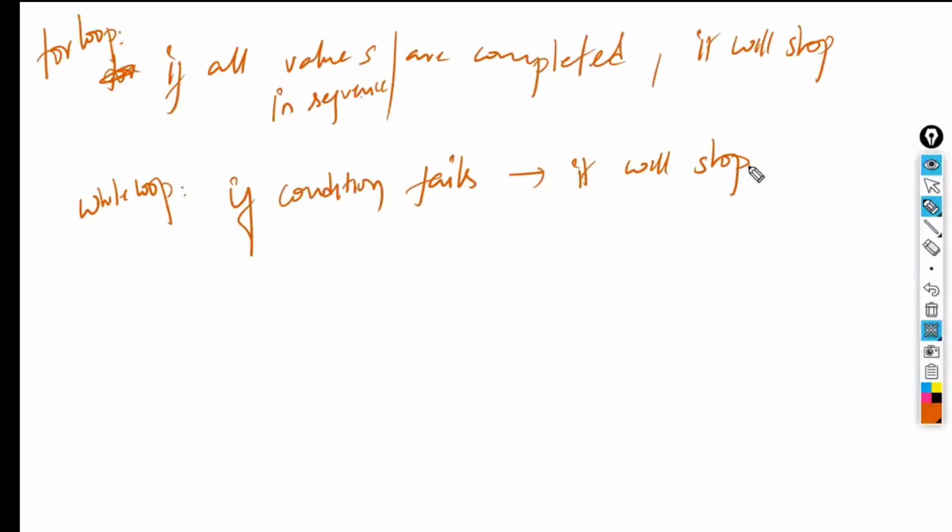Right? Is that clear? Now, what is the difference between the while block and the for block? For will work on the sequence of values, whereas while is going to work completely based on the condition. It is working on the condition. Okay, so that is the syntax also we have to write.